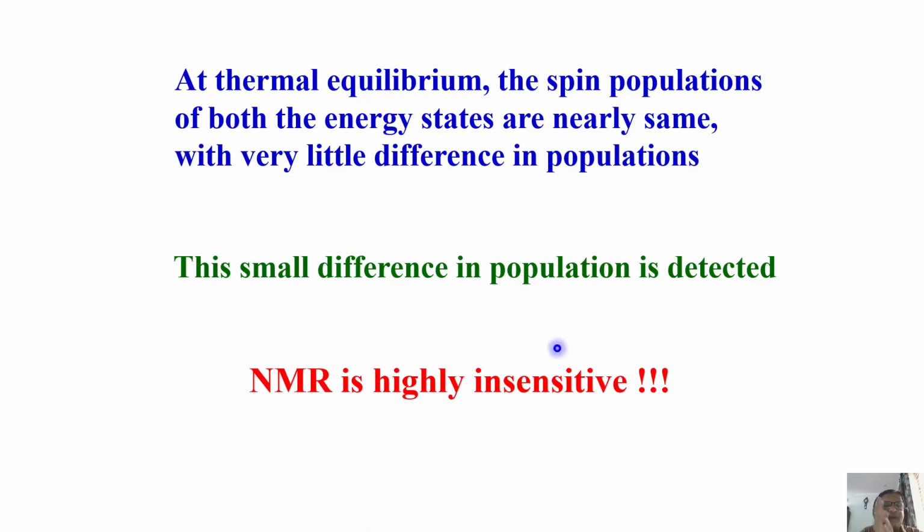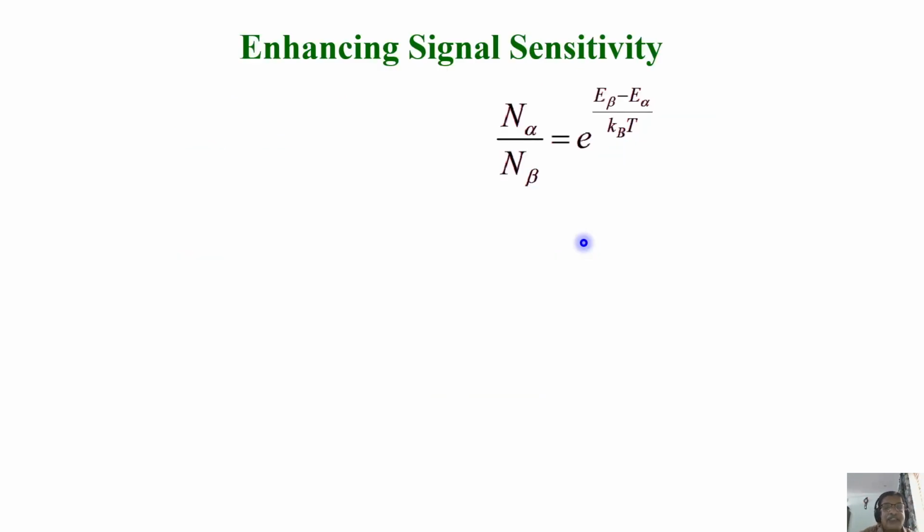Then you may ask me a question: what do I do then? How do I use NMR? Don't worry, I'll show you. There are many ways of increasing the sensitivity. Mind you, that small population difference is more than sufficient. If we can detect that signal and then do all our experiments, whatever we want, though the population difference is negligibly small, it is still detectable. Of course, there are ways to increase the sensitivity. A number of ways are there to enhance it. I can make the signal intensity more and more by various things.